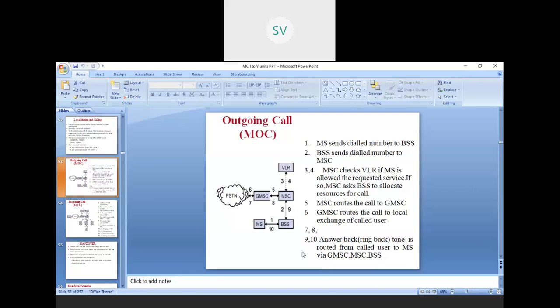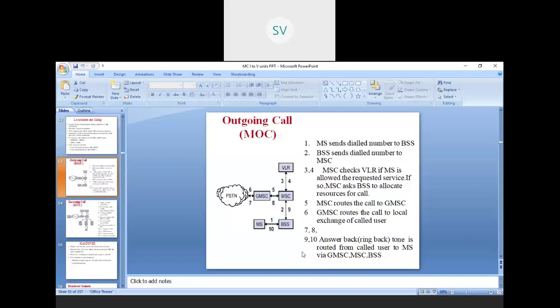So whenever you want to dial someone, these are the 10 steps which happen in an outgoing call. First, the MS sends the dialed number to the BSS. Whatever number you have dialed through your mobile phone, it first goes into a BSS. In the BSS, what do we have? We have something called BSC and BTS, as we have seen in the previous diagram. BSC and BTS together we call BSS.